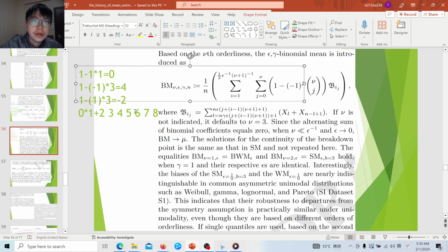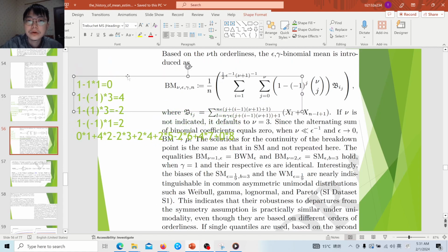Then it is 1 minus negative 1, times 3 choose 3, which is 1, and then it is 2. So it is like that. The first weight is 0, the second weight is 4, the third weight is minus 2, the fourth weight is 2, and by symmetry it is also 2, minus 2, plus 4, times 4, plus 0. So this is the computational method for the block Winsorized mean if nu is equal to 3.